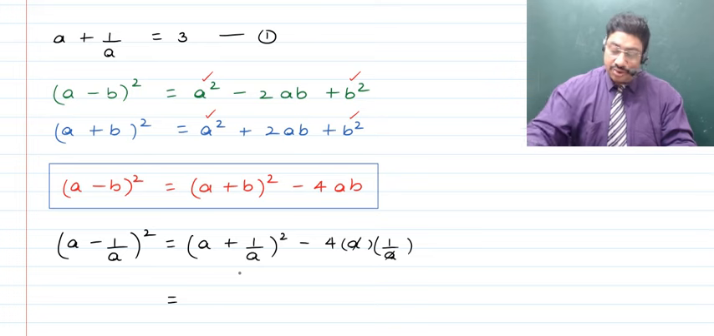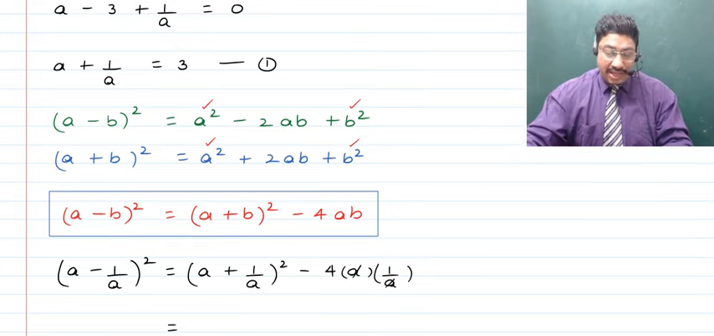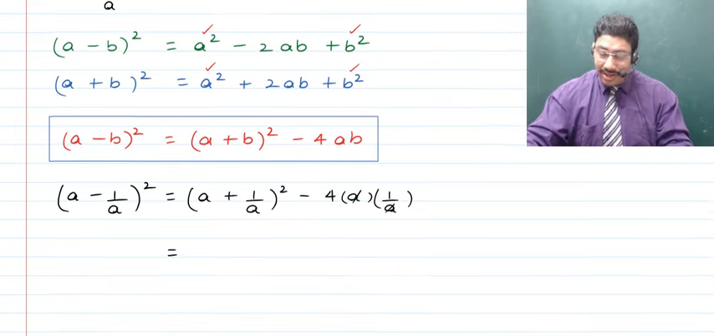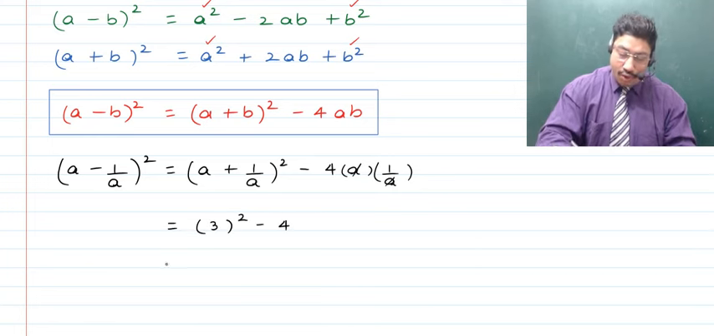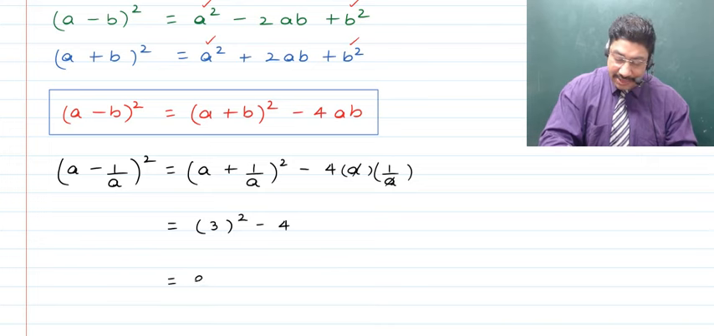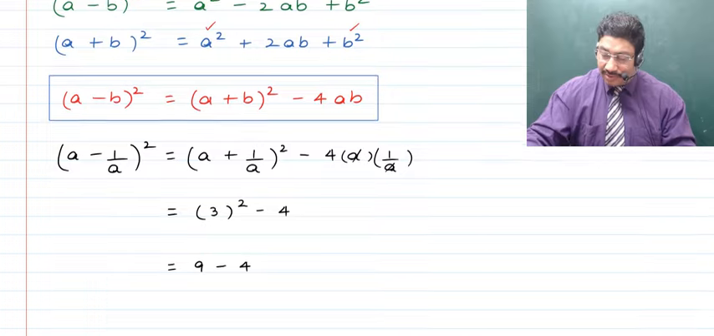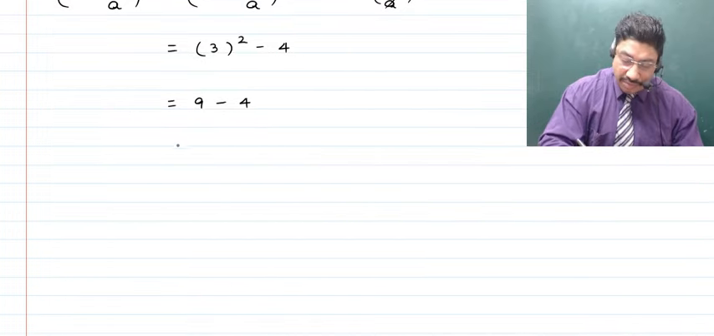Now children, as we have the value of A plus 1 upon A, which is 3 from equation number 1, so we will substitute here. As such, we will now have here 3 square, from which is going to be subtracted 4. So as 3 square is 9, from that if you subtract 4, then you will get 5 here, right? And as such here, 9 minus 4 becomes equal to 5.